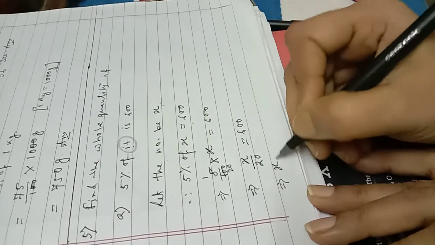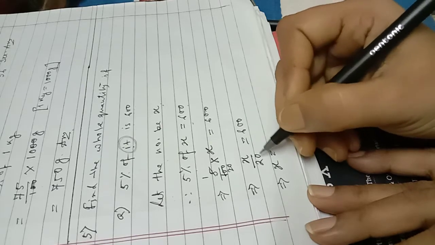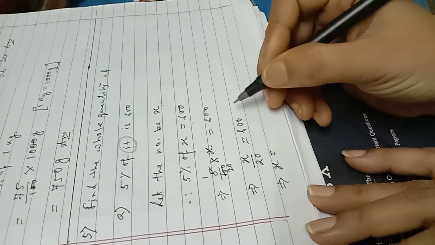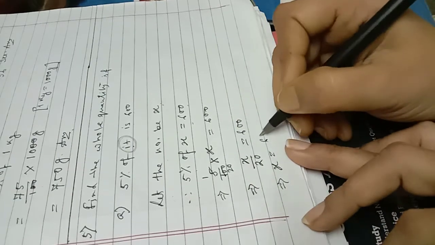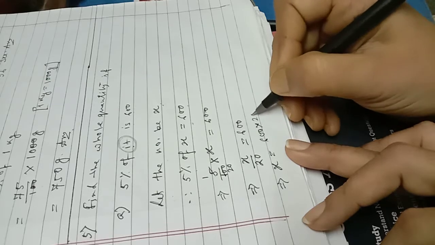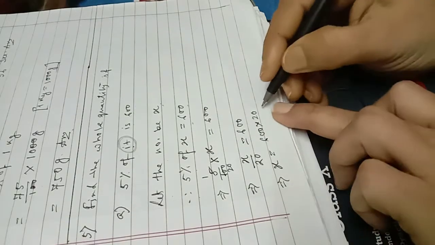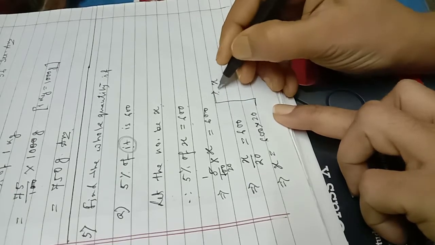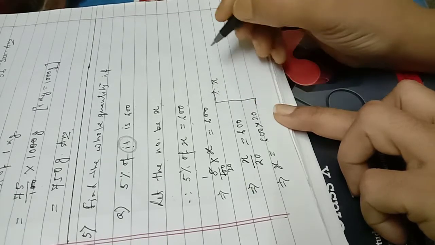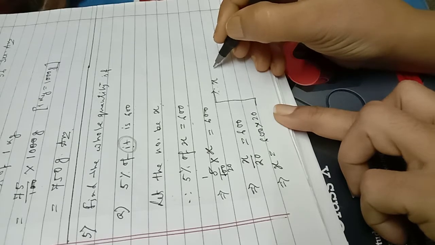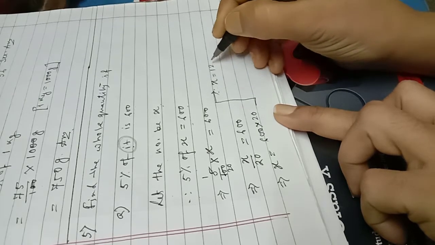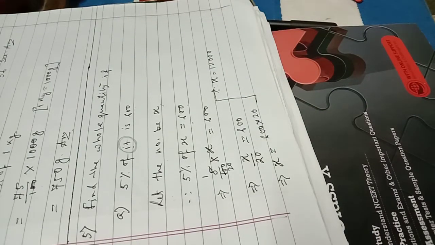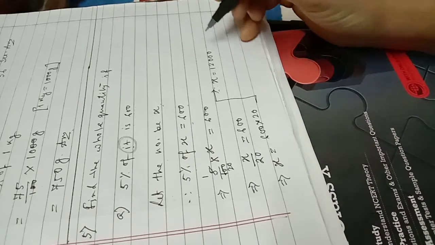Therefore x is equal to... 20 was divided here, so where will this 20 move? Think. Yes, it will go in the into form. 600 into 20. What will be the result? No place is there. Can I write here? Okay. Therefore x is equal to 600 into 20, 12000. Is it? Now this is your answer.